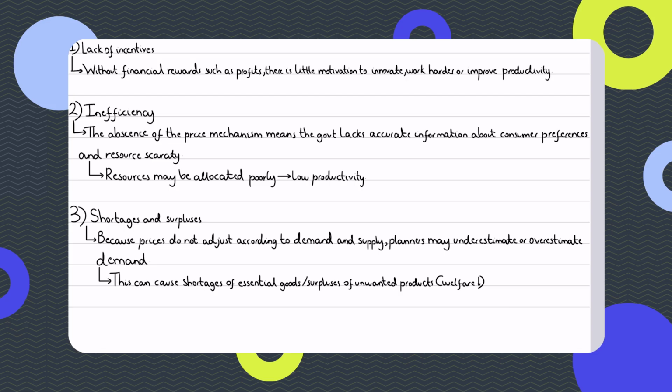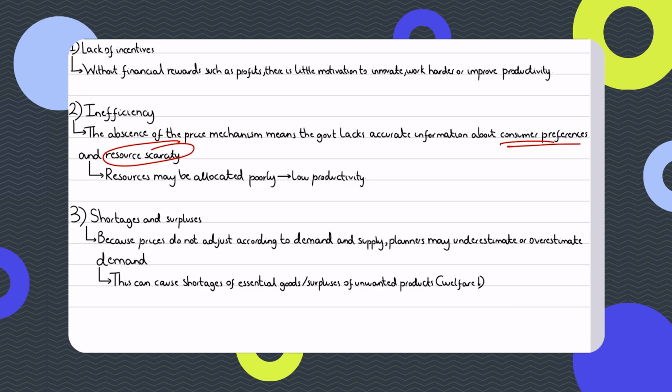And since government lacks accurate information, especially about consumer preferences, it also lacks information about resource scarcity. When I say that it lacks information about resource scarcity, what we mean is that it may not really know which factor of production it should allocate where, right? It may not know which factor of production has what value and worth, and whether they should allocate more skilled labor to this particular good or less skilled labor to this particular good.